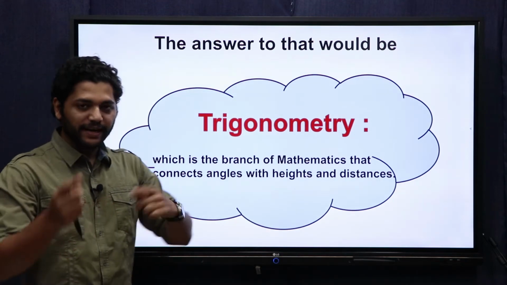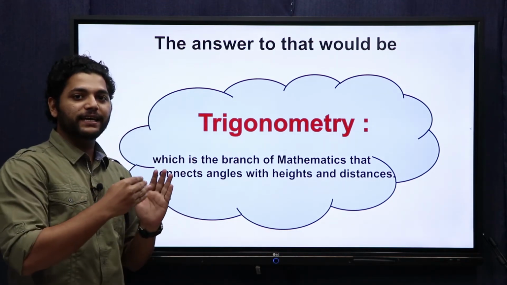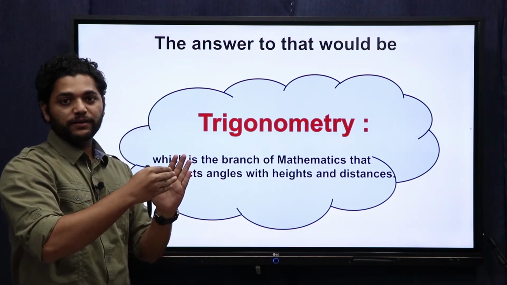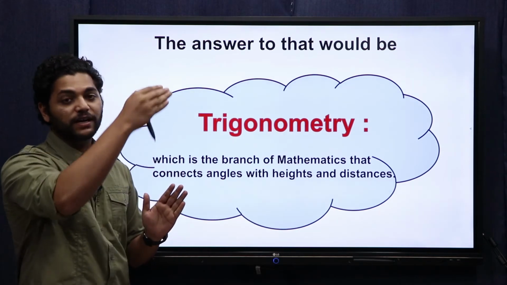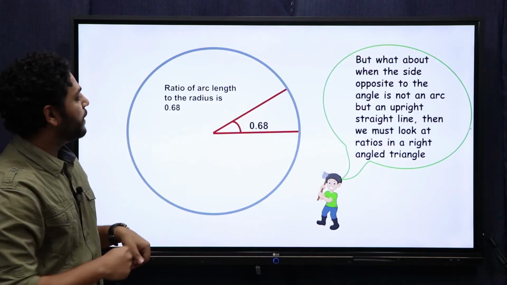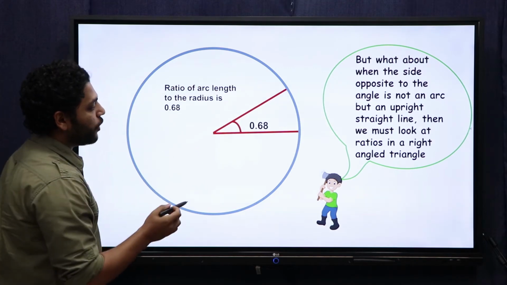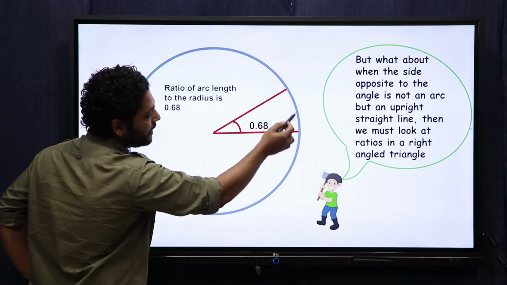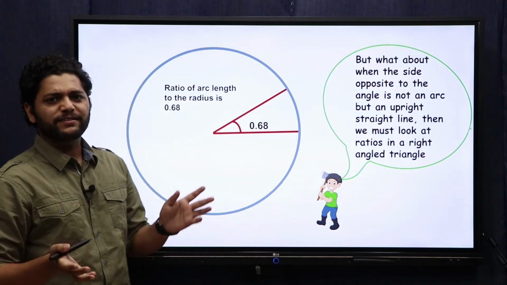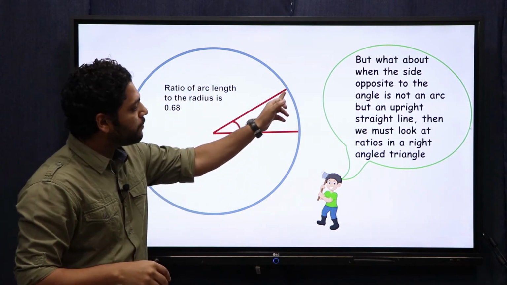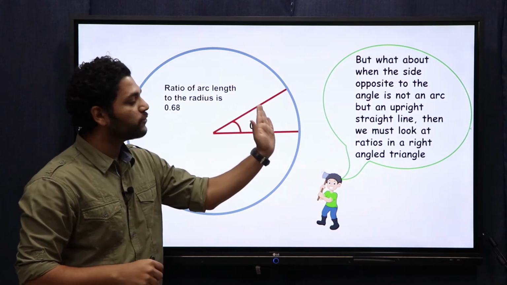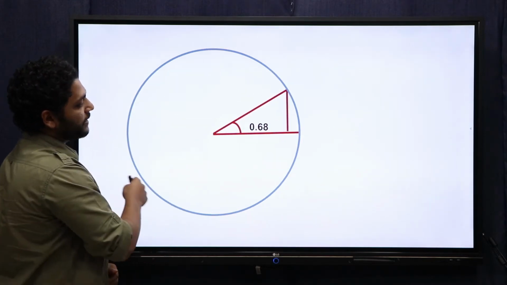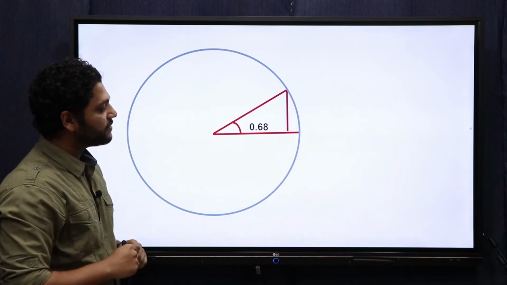But just recollect one thing. While we were studying till now, the side that was opposite to the angle was a curved side, right? Let us go back to what we studied till now. We observed that this is the angle of our interest. The side that is opposite to our angle is a curved side. Just imagine what would happen if I drop a perpendicular from here. The opposite side to the angle is not a curved part but a straight line. That is this thing. What would happen in this scenario?